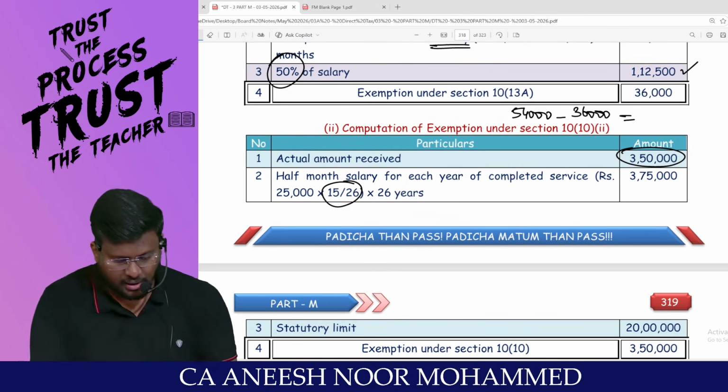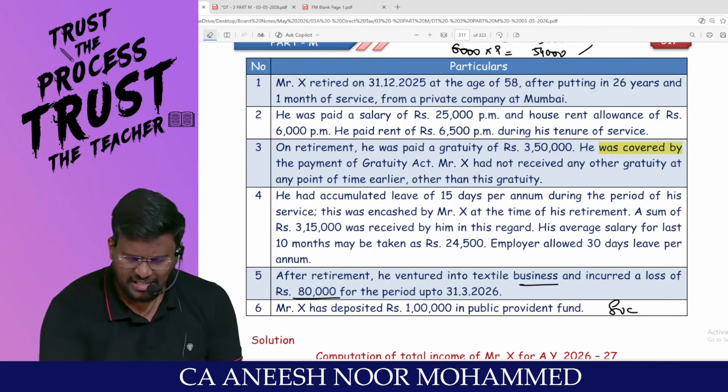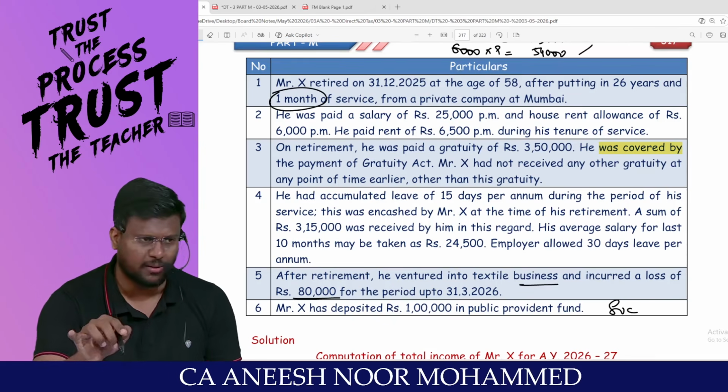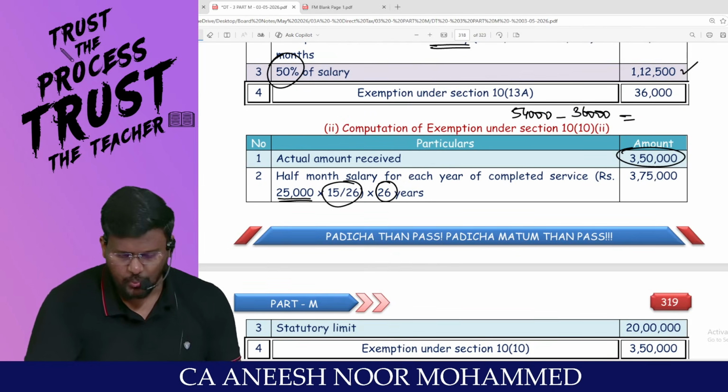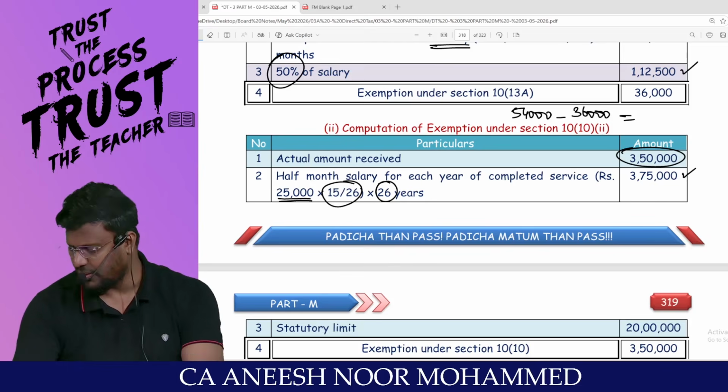Am I right, sir? That's why 25,000. Into how many years of service? 26 years. Since the extra is only 1 month, only in excess of 6 months should be treated as 1 year. So I will be treating it as 26 years. So the eligible gratuity is 25,000 into 15/26 into 26 comes to 3,75,000.